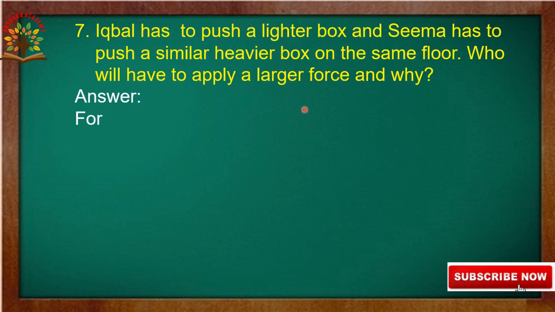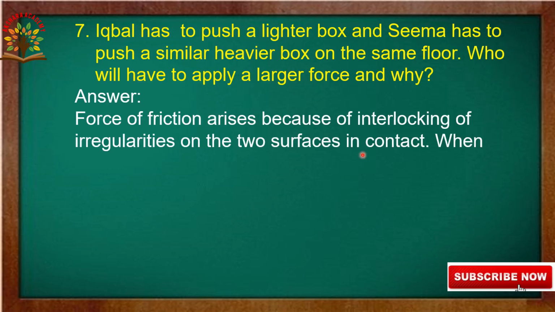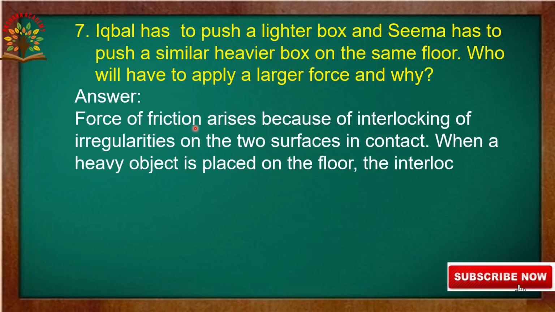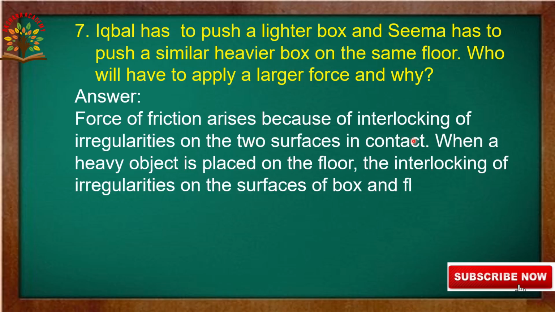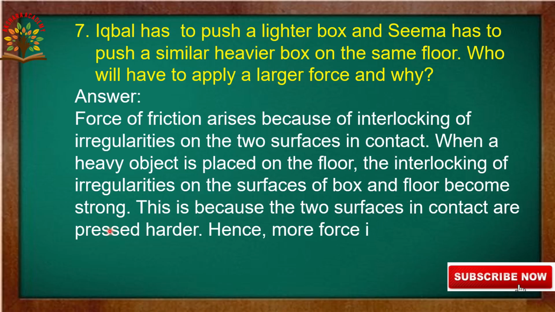Come to the answer. Force of friction arises because of interlocking of irregularities on the two surfaces in contact. Friction is nothing but the effect caused by the irregularities of the bodies in contact. When a heavy object is placed on the floor, the interlocking of irregularities on the surface of the box and the floor becomes strong.